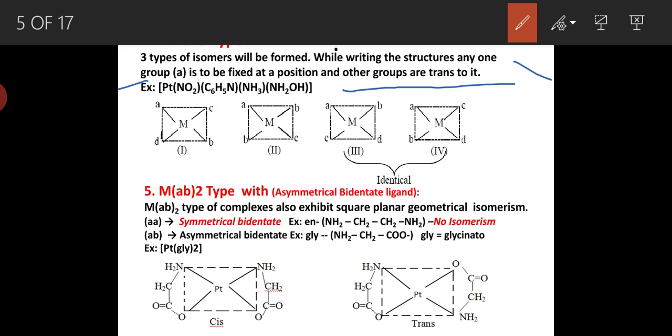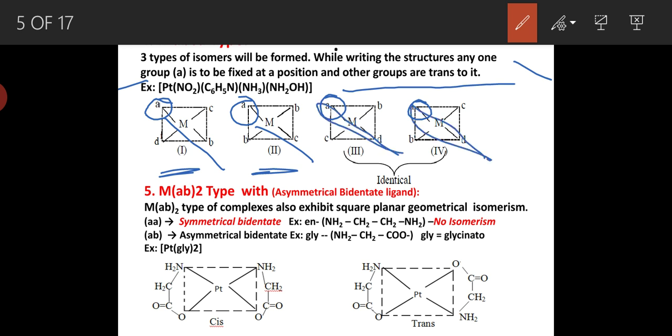Here the A ligand is fixed at a position and trans to it is B. This is one type of isomer. For A, trans is the C ligand, so it is the second type of isomer. And here the two isomers are identical, where A is fixed and D is trans to it. So these three types of isomers are possible in the case of MABCD type of complexes.